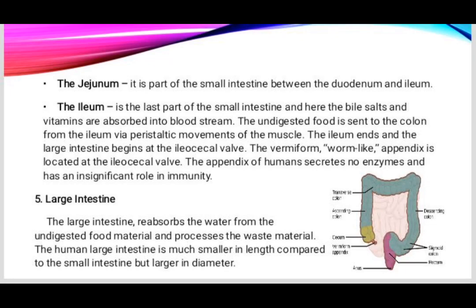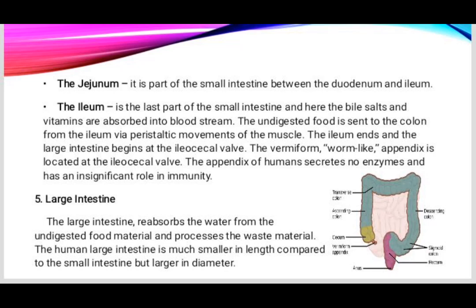The jejunum is part of the small intestine between the duodenum and ileum. The ileum is the last part of the small intestine and here the bile salts and vitamins are absorbed into the bloodstream. The undigested food is sent to the colon from the ileum via peristaltic movements of the muscle. The large intestine begins at the ileocecal valve. The vermiform, worm-like appendix is located at the ileocecal valve. The appendix of humans secretes no enzymes and has an insignificant role in immunity.